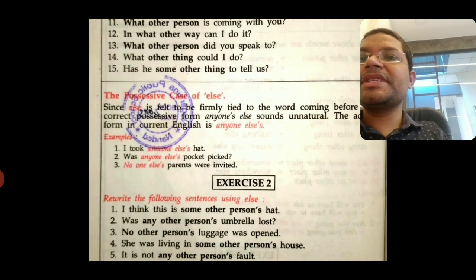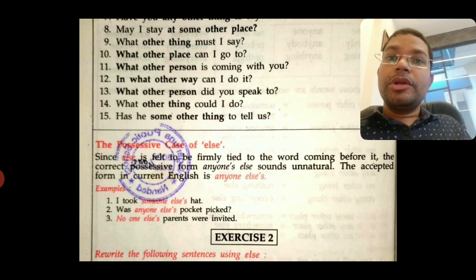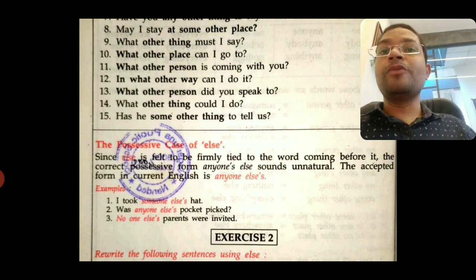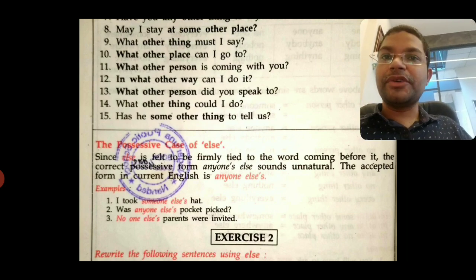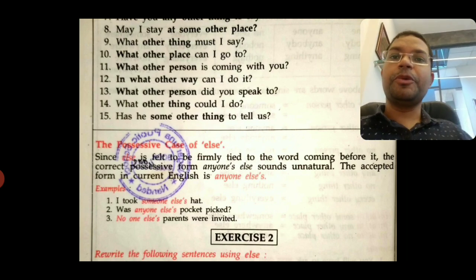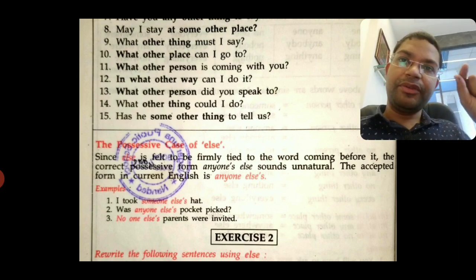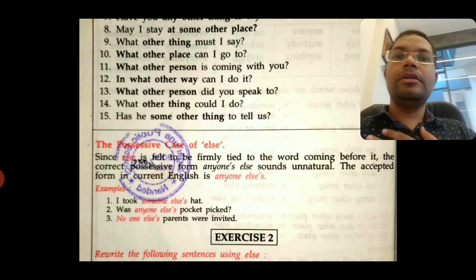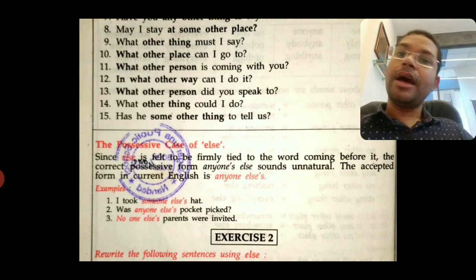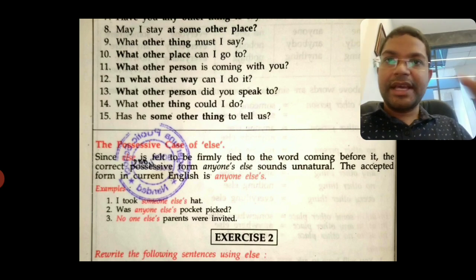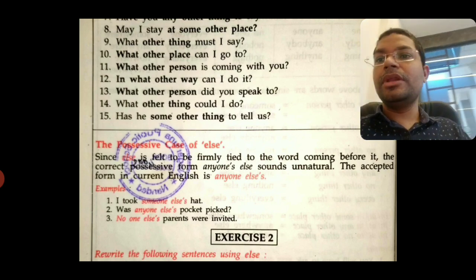Now point 2, the possessive case of else. What is the meaning of possessive? It means to possess something, to become owner of something. And normally we show possessiveness with apostrophe s or the preposition of. There are two ways. Number one, we put apostrophe s when I say the house of Anthony or Anthony's house. Anthony apostrophe s house. So I am the owner of the house. This is how I will make it.